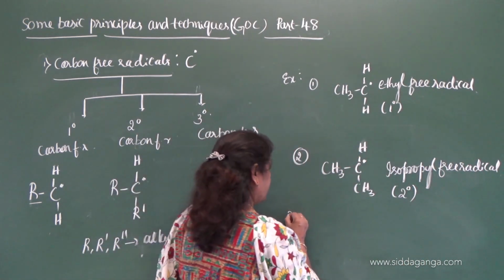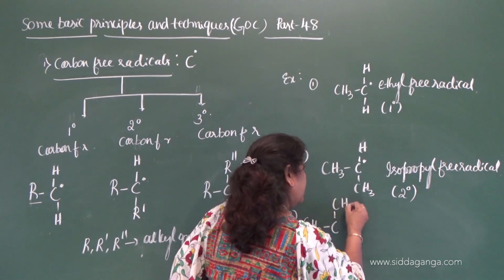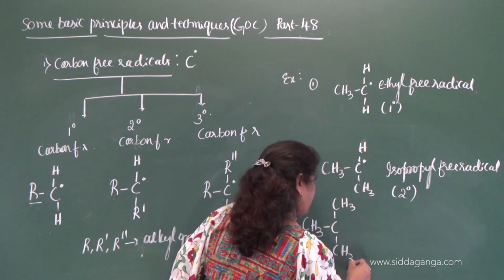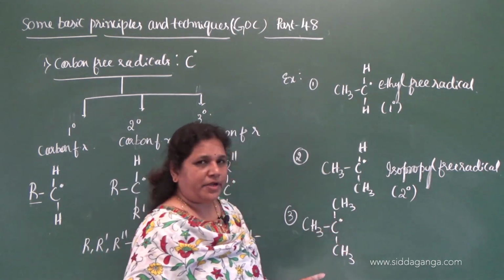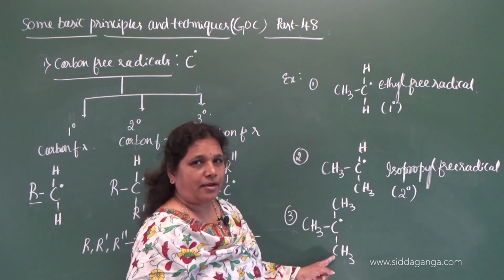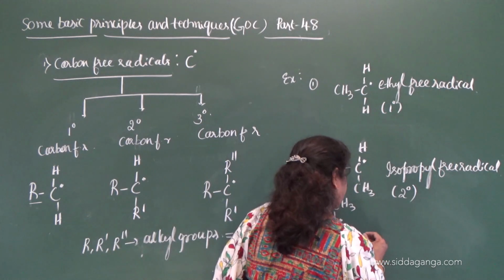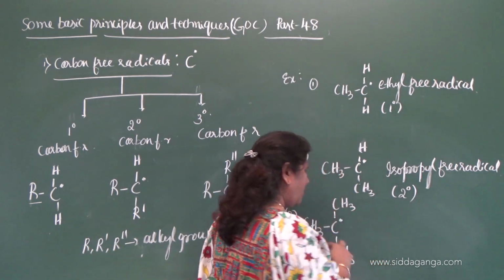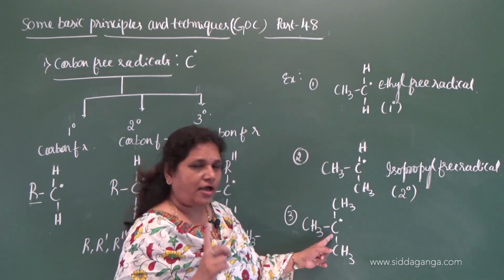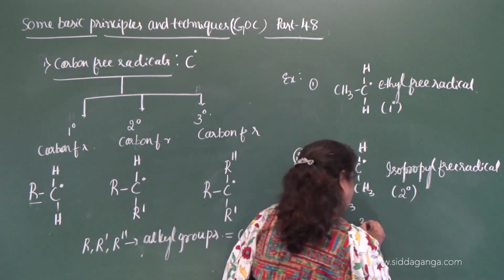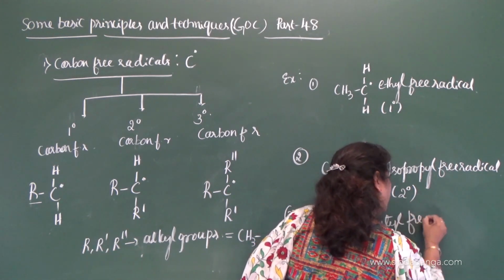Okay, then what is the example for tertiary? CH3, CH3, CH3 and an electron. This carbon containing the unpaired electron is bonded to 3 other carbon atoms, so this is a tertiary carbon. Therefore, it is a tertiary carbon free radical. Total 4 carbon atoms are there, correct? And one carbon is tertiary. What is the name of this group? Tertiary butyl free radical.